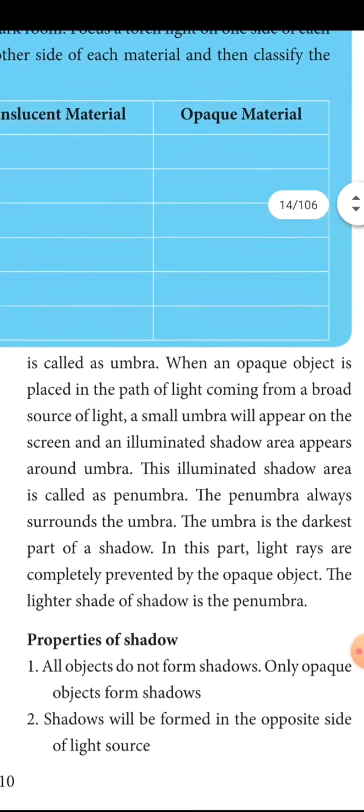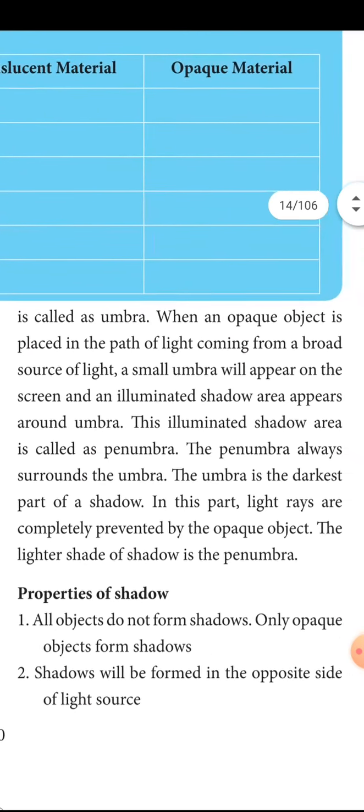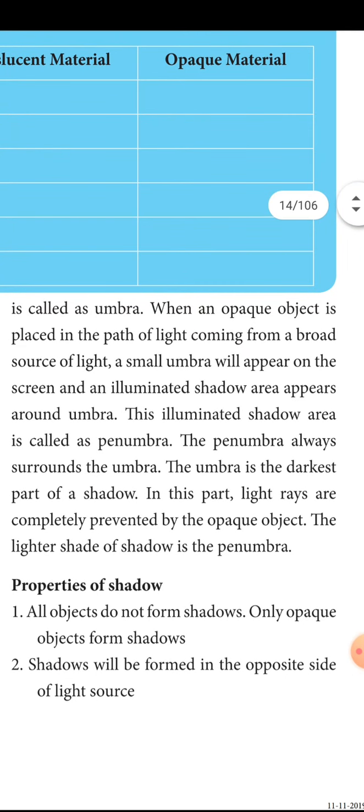When an opaque object is placed in the path of light coming from a broad source, you will be able to see a small umbra appear on the screen. The illuminated shadow area is called the penumbra. The penumbra always surrounds the umbra. Around the umbra there is a penumbra.